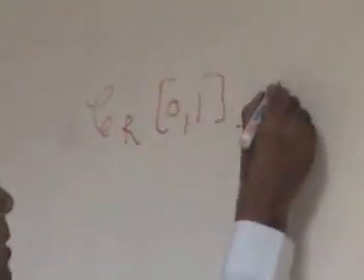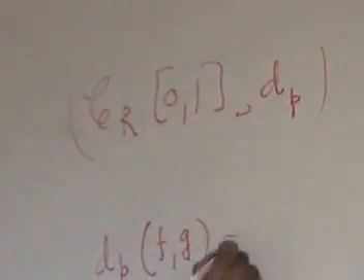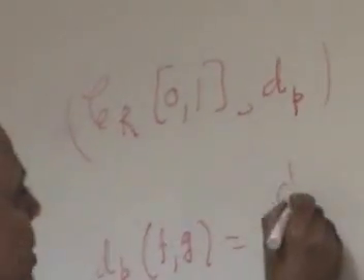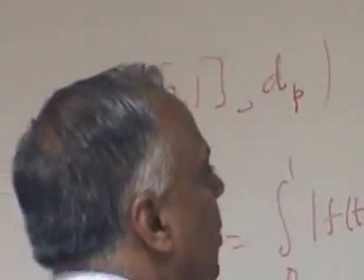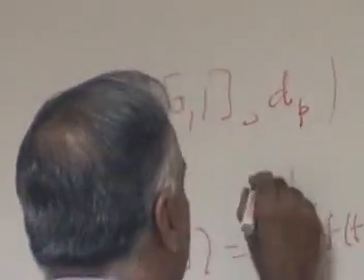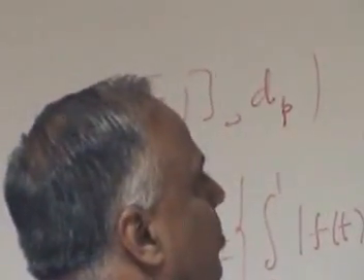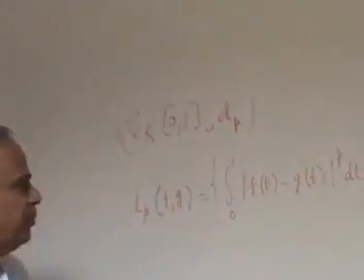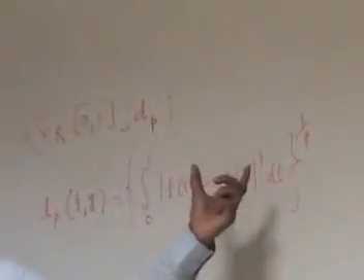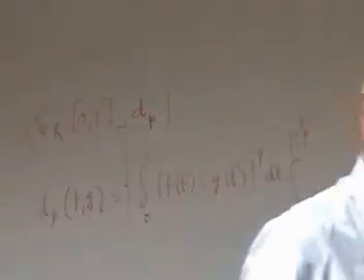And on this, I now define different metrics. d_p, the distance between two functions, is now defined as the integral of |f(t) - g(t)|^p. Now f is continuous, g is continuous, the power of p is continuous, therefore that is integrable.